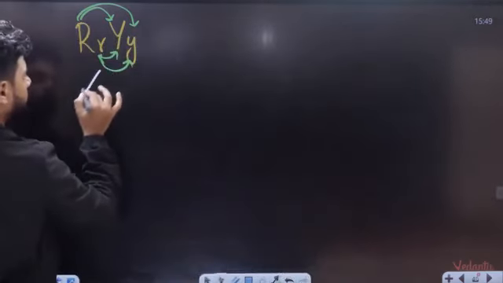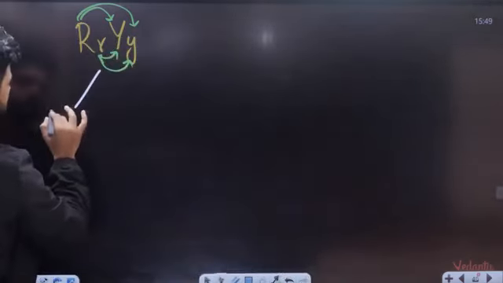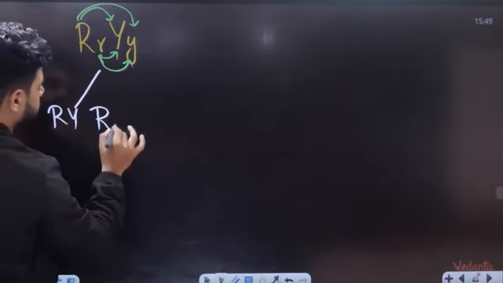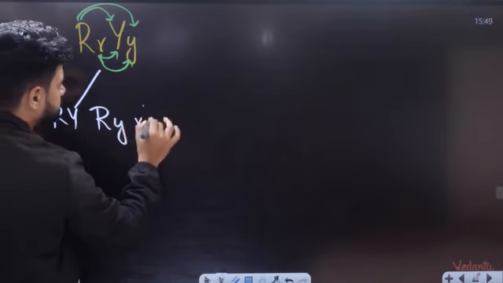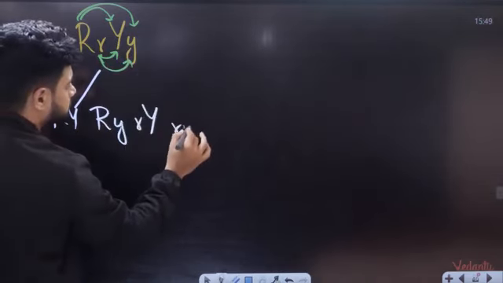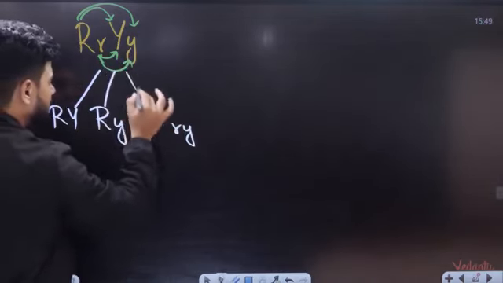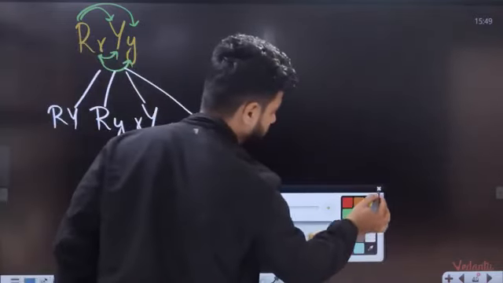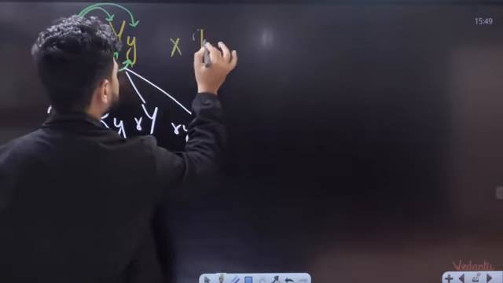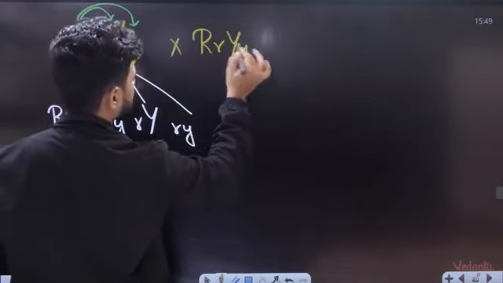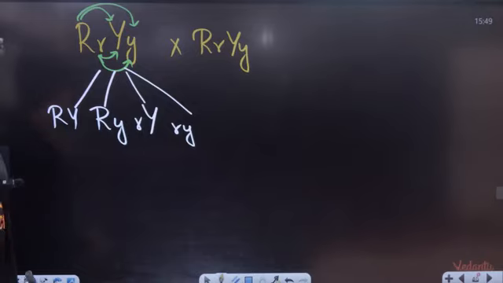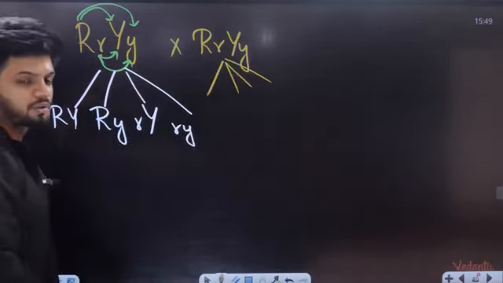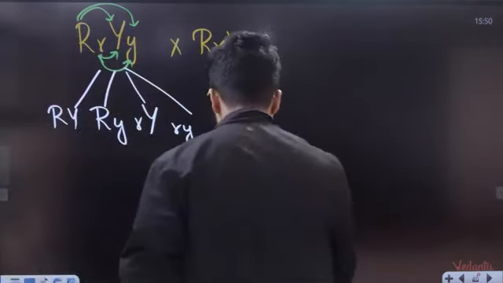The gametes we get from one parent are capital R capital Y, capital R small y, small r capital Y, small r small y. So four different gametes from one parent. We are crossing this with the other parent also. It is selfing of F1. Here also we get four gametes. Now again we do something called a Punnett square.